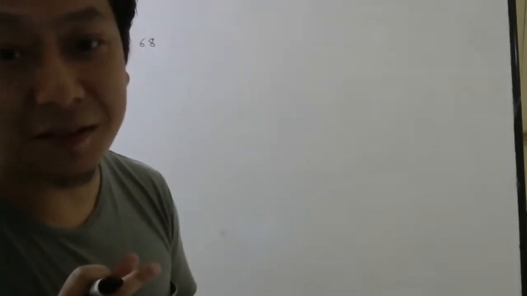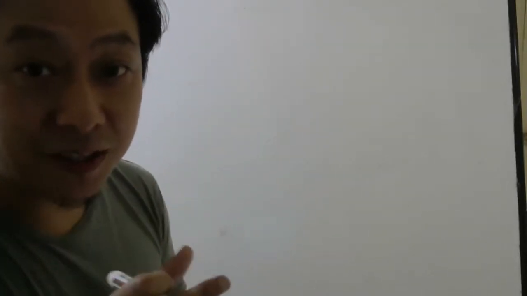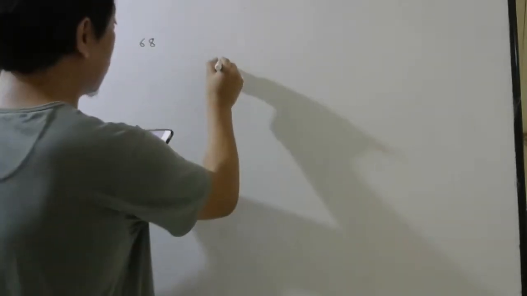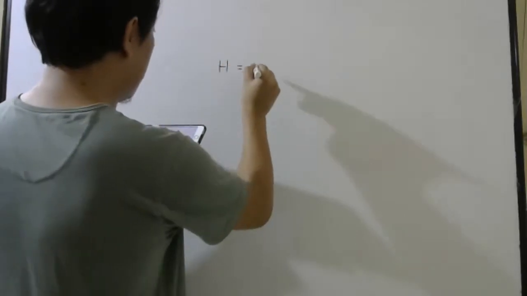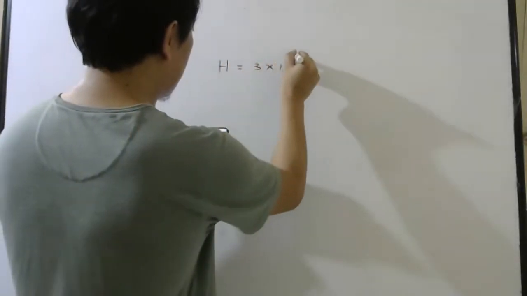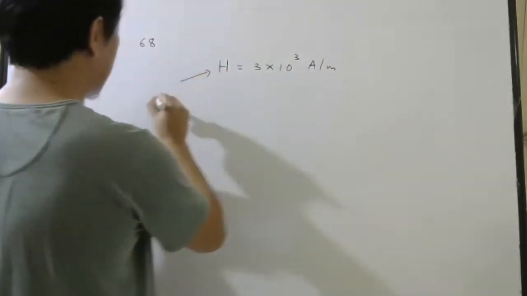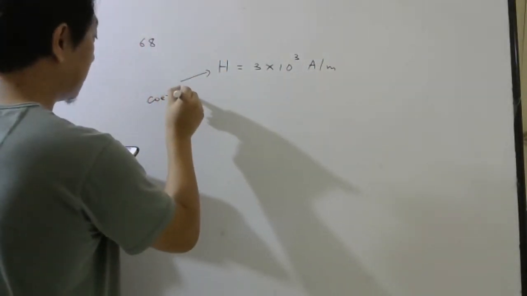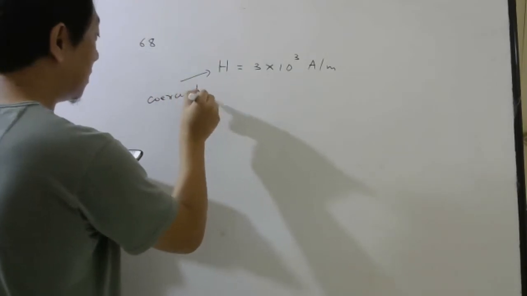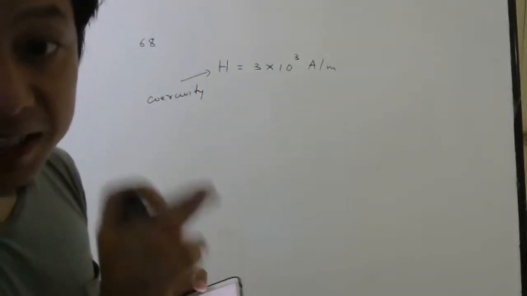We already know coercivity is the reverse magnetizing field which is required to demagnetize the material, right? So here they have given the coercivity to be 3 into 10 power 3 ampere per meter. This is given as coercivity, which is nothing but the reverse magnetizing field.